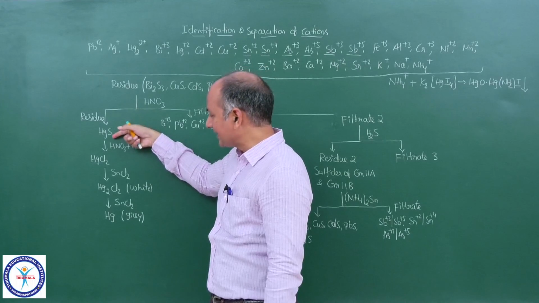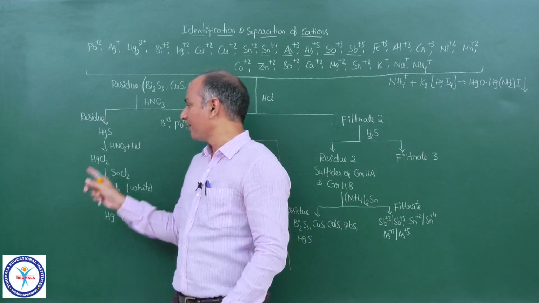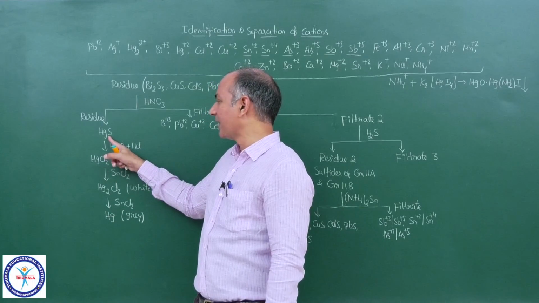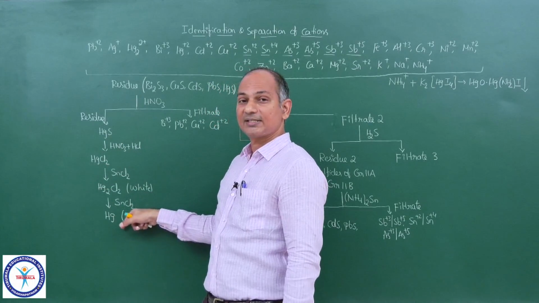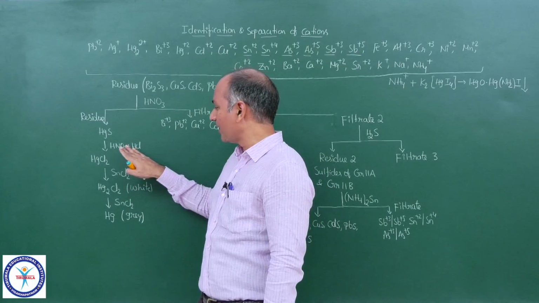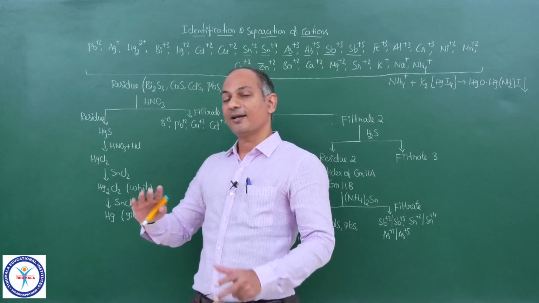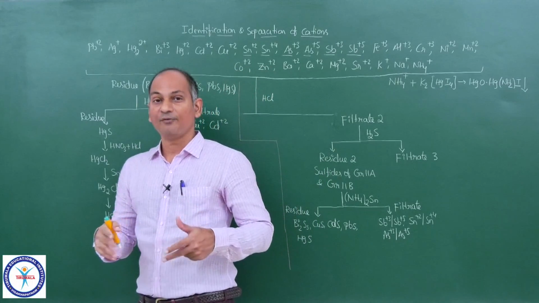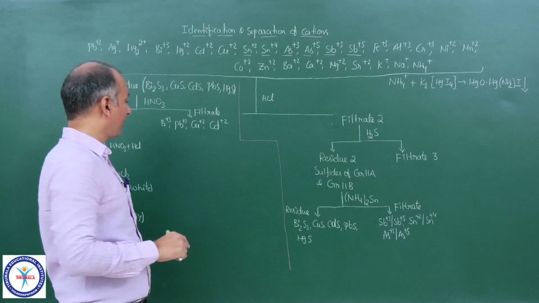And HgS is confirmed like this, whether it is Hg or something else, it can be confirmed like this. First you bring that mercury into solution so that we can do further tests. So we have dissolved it in aqua regia, then SnCl2, then white color is converted into grey color if you add sufficient amount of SnCl2. Now mercury ion is separated.